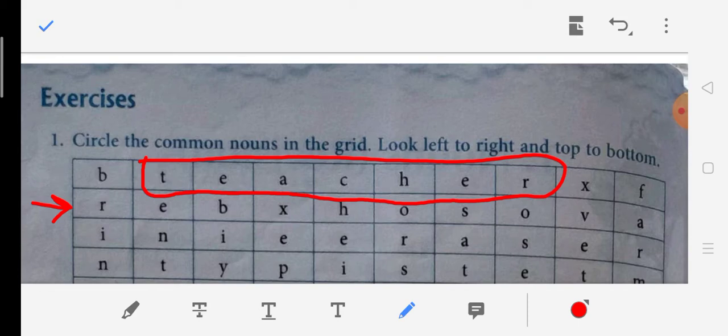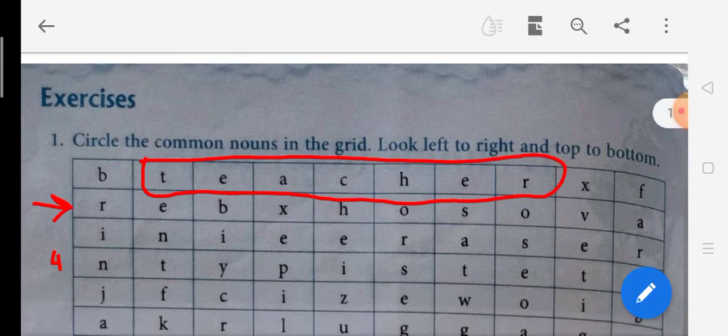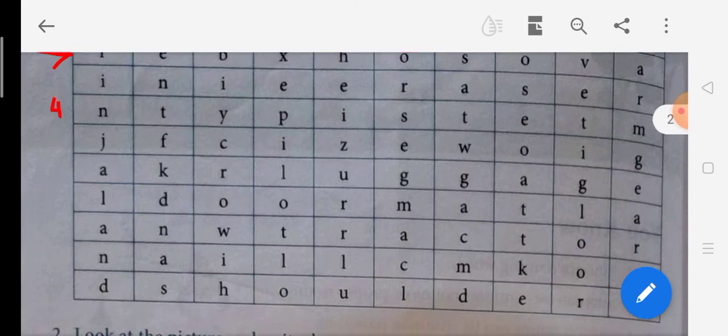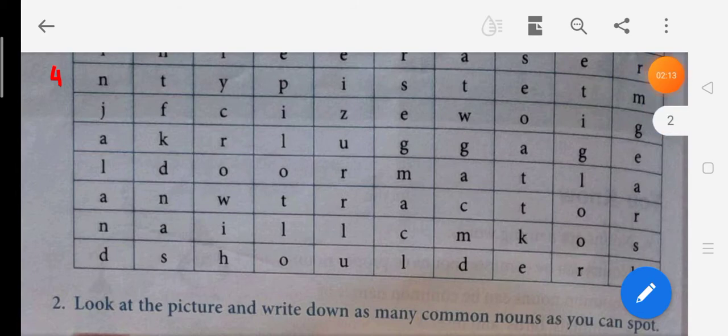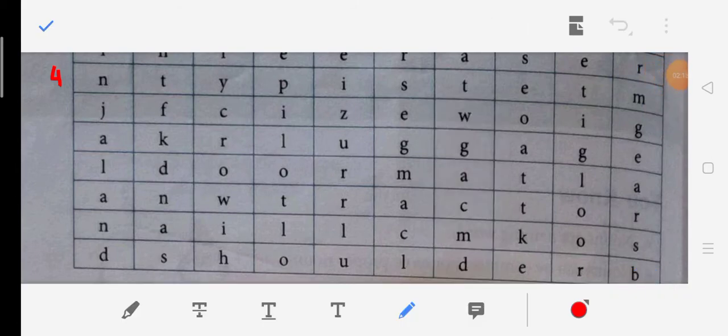Then we have the fourth row: NTYISTE and T and M. Here if I don't take N, I can circle TYPIST, typist. Then the fifth row doesn't have anything because there are no words formed over there.